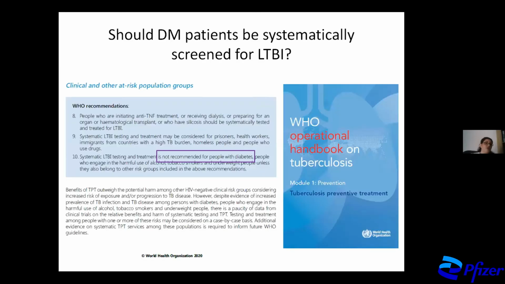So should patients with diabetes be screened systematically for LTBI, as we know it is the case, for instance, for patients who are going to receive anti-TNF alpha agents? So the answer to that question is no. Systematic screening for LTBI, for latent TB, is not recommended to people with diabetes, because we don't have any evidence that this massive screening would have a positive effect.